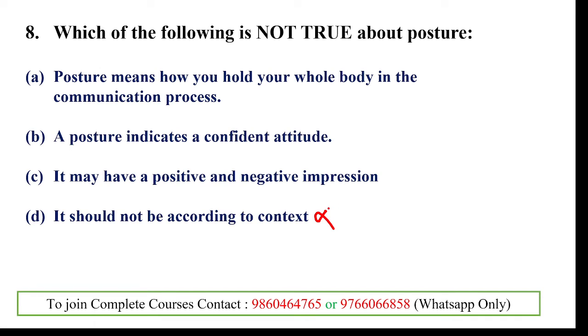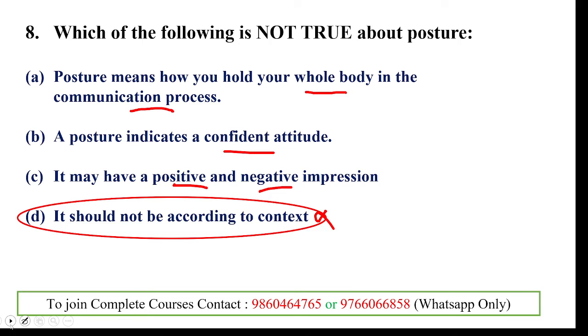On some occasions, say at a funeral function, we want a certain posture. We do not want to enjoy or make a party mood there. So according to the context, we adopt certain postures, and that will communicate in an effective manner. So the posture involves the whole body, indicates a confident attitude, and has positive and negative impressions. These are all correct, but saying they should not be according to context is wrong.